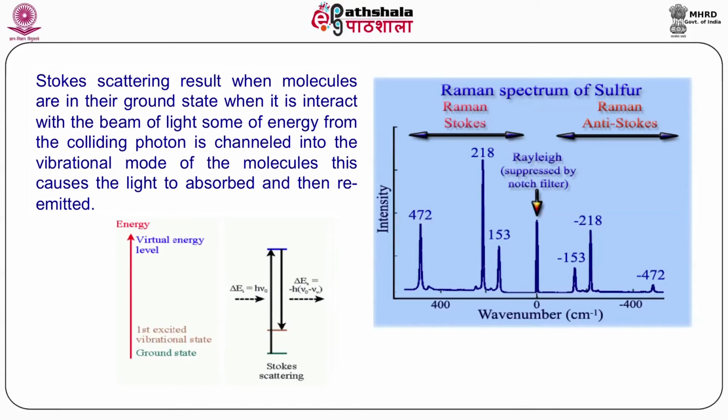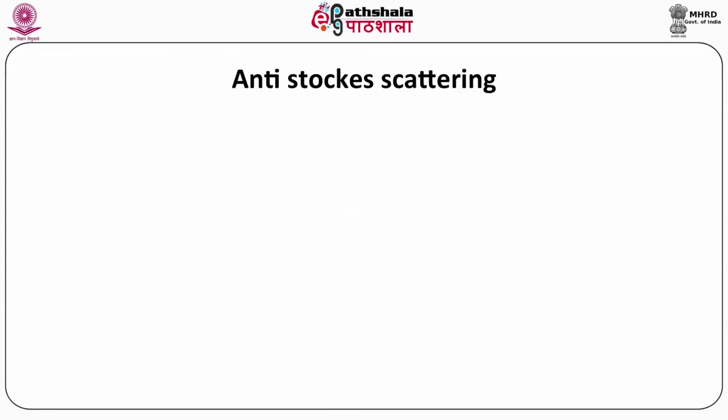However, the Rayleigh scattering is suppressed by notch filter, and there should be no peak ideally, but you can see here that Raman anti-Stokes lines appear at -153, -218 and -418 wave number. You can see here the anti-Stokes scattering.